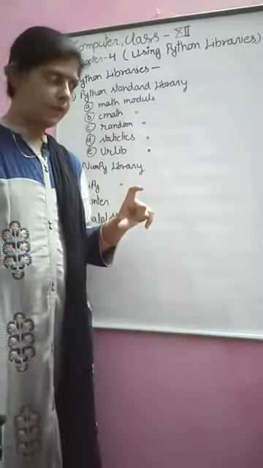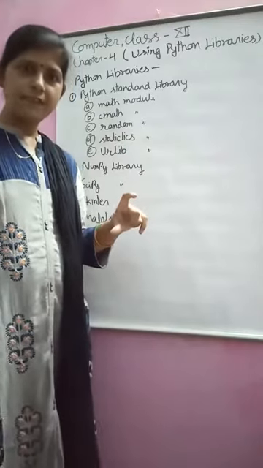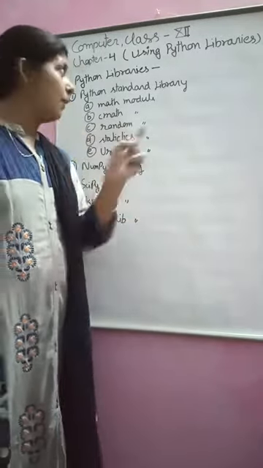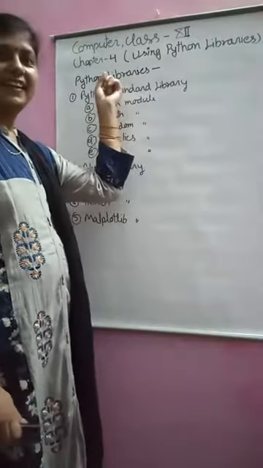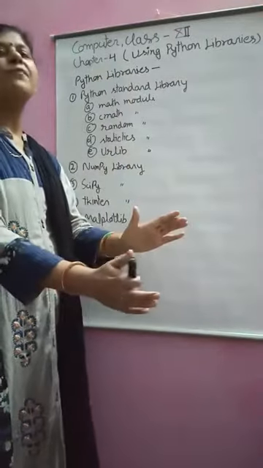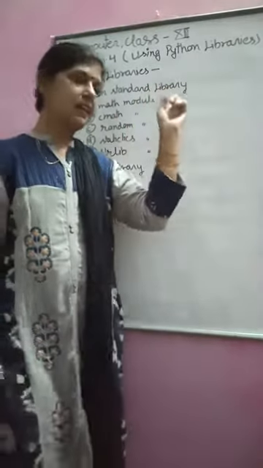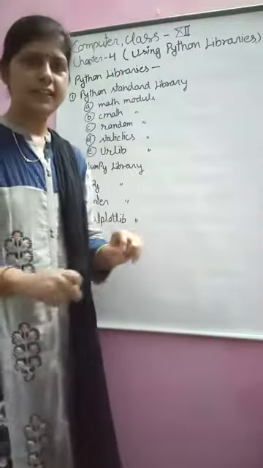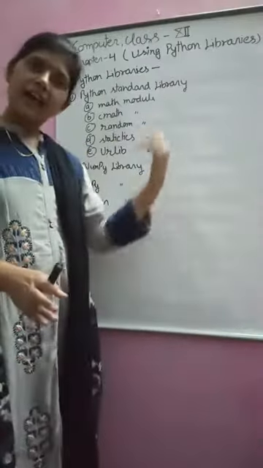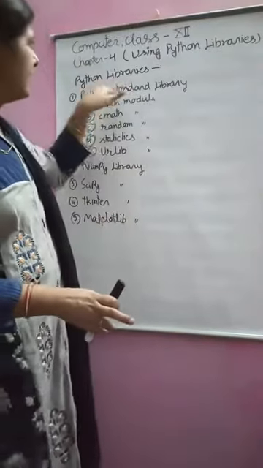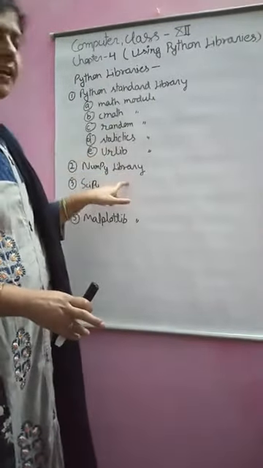When you call a function, the function executes and performs that task. Now Python provides the library, means a collection of functions. Standard library means this library is already included, you don't need to include it.